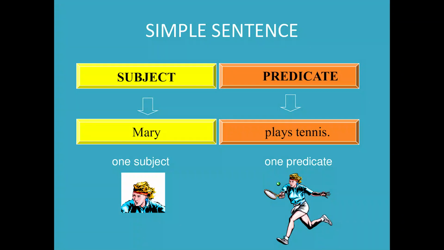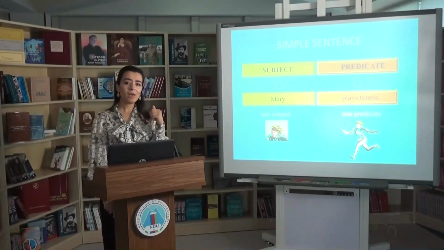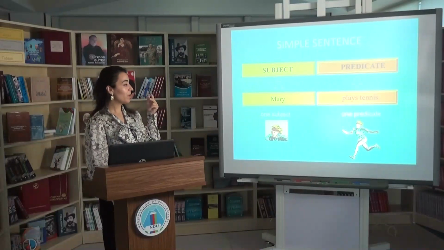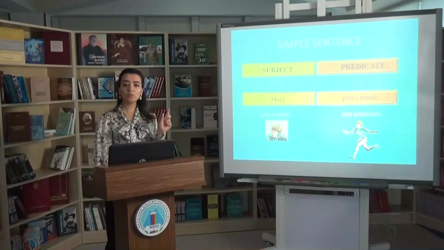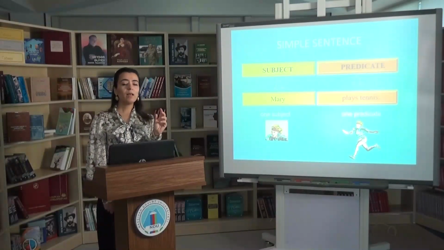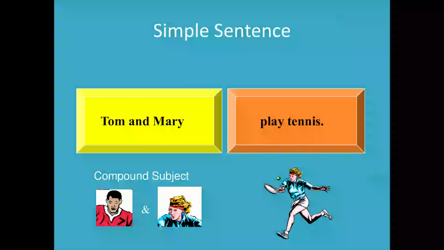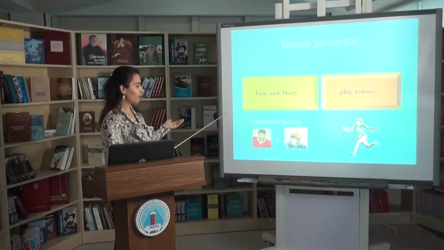But it doesn't mean that in simple sentences we may have just one subject and one predicate. We may have two subjects, or we may have two predicates. But in this situation, our subjects or predicates should be linked by means of the conjunction and. For example, Tom and Mary play tennis. This is a simple sentence, but we have a compound subject.